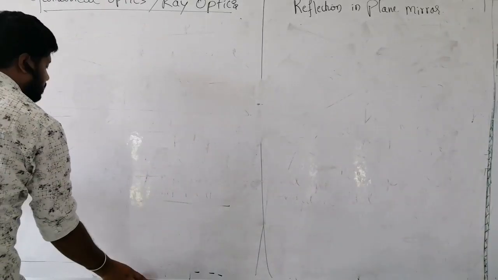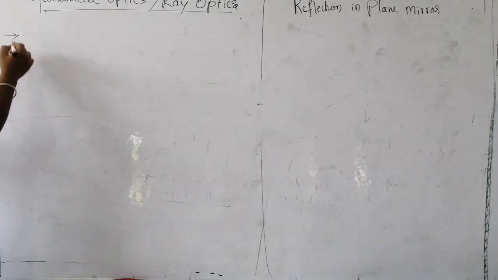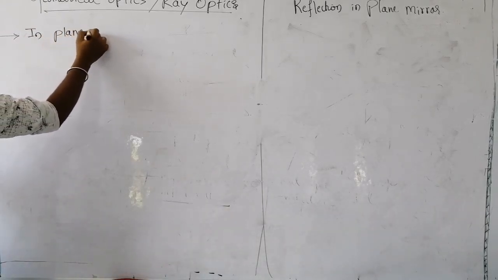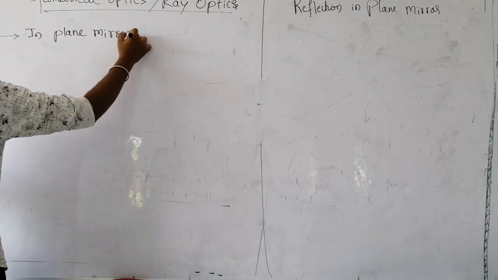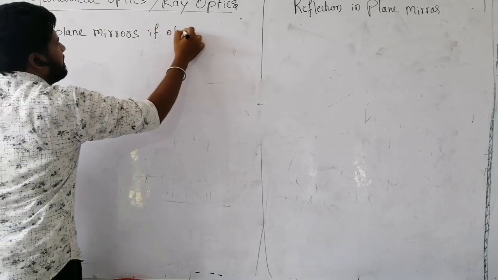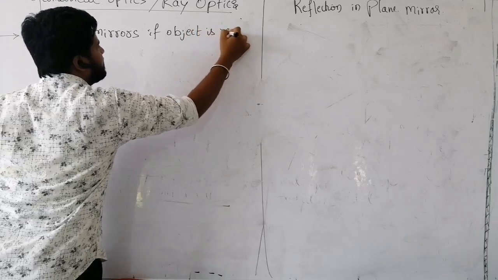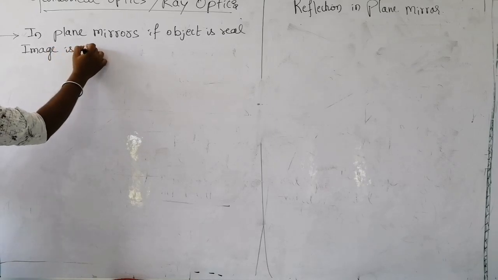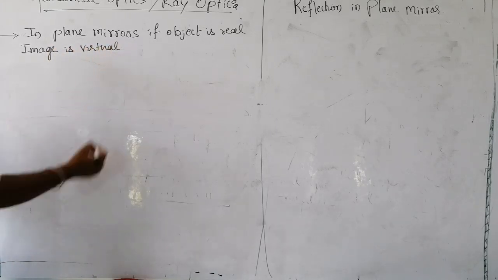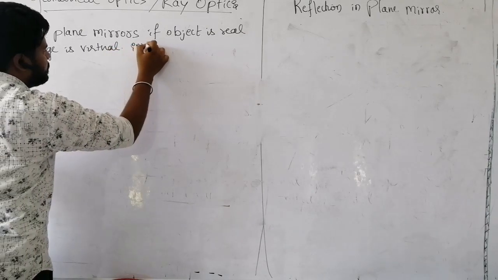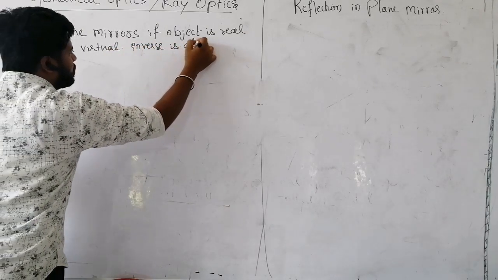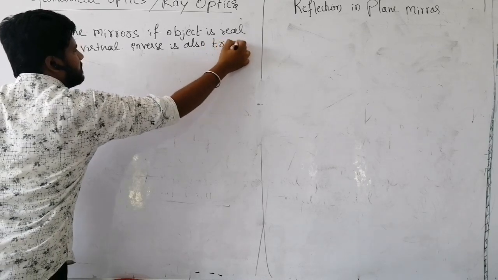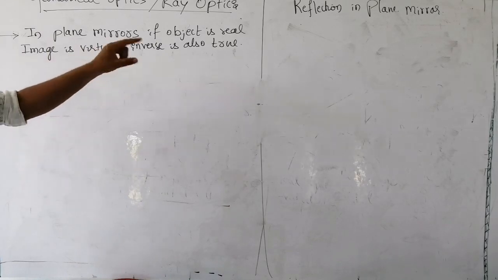Okay. Now, note down the points. First point: in a plane mirror, if the object is real, the image is virtual. Next, the inverse is also true. It means if the image is real, the object is virtual. We have proved this by using the first two cases.